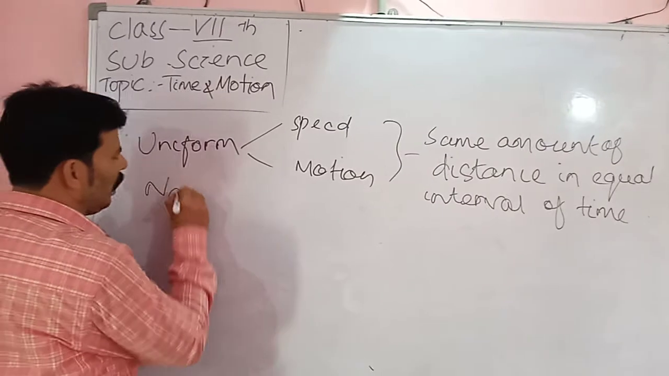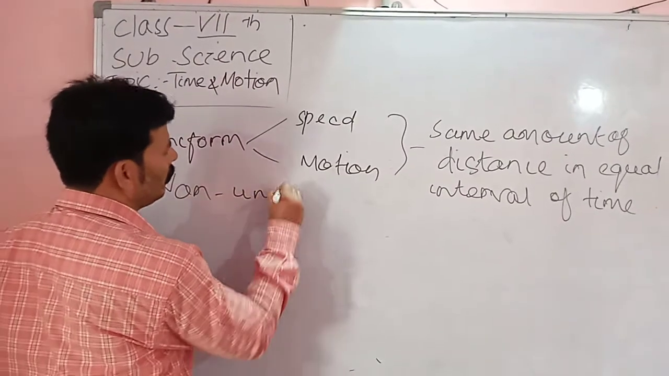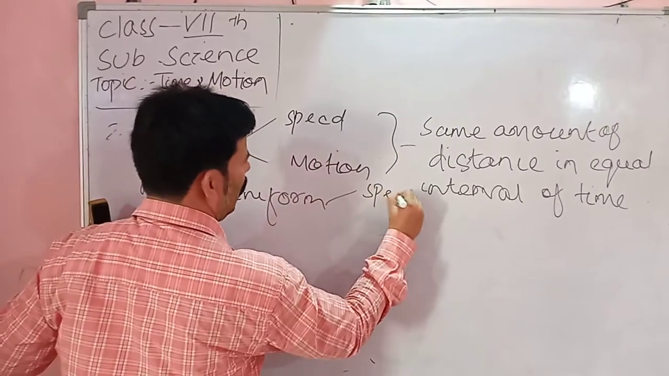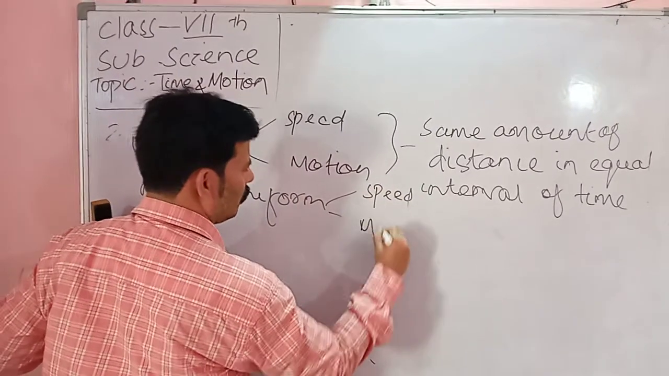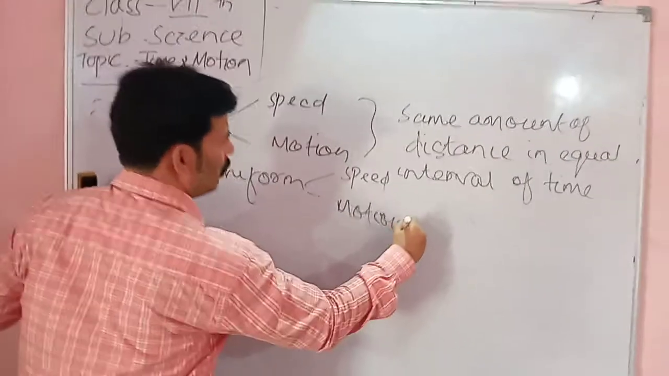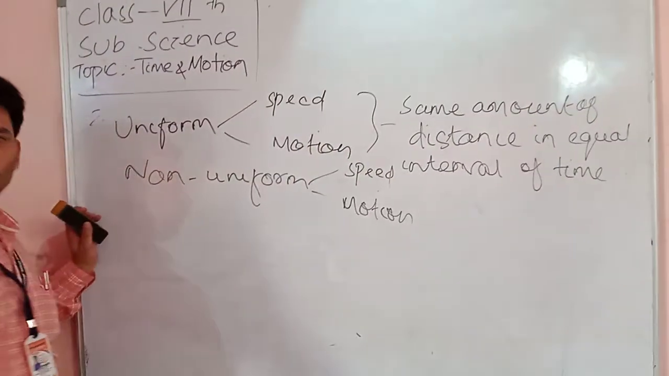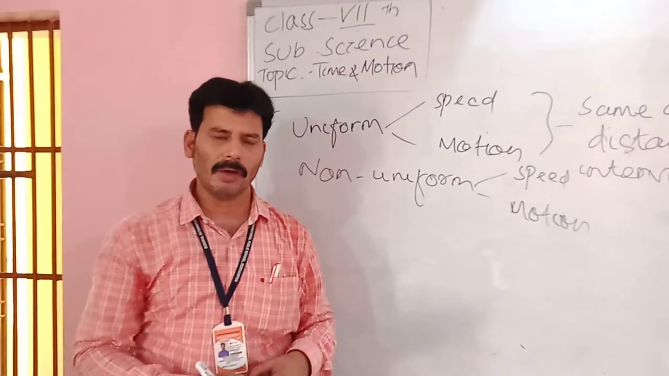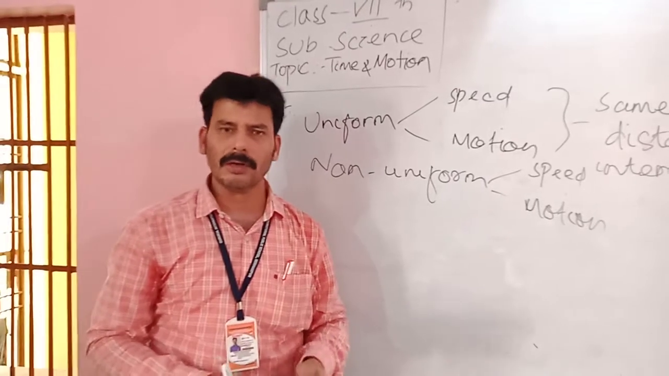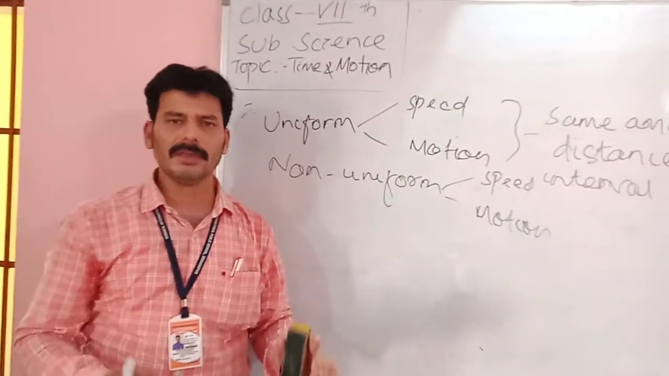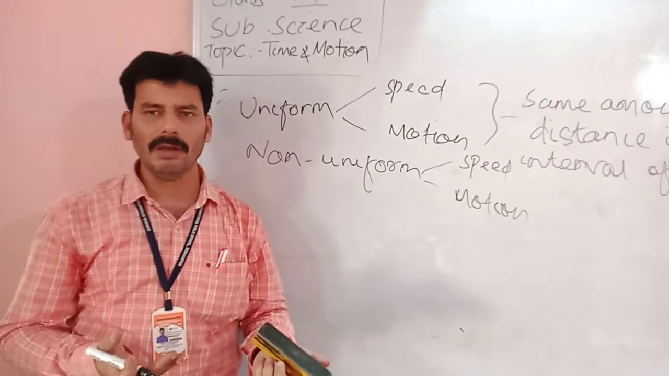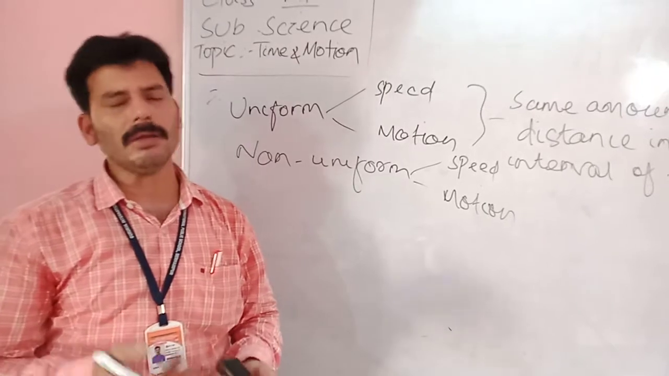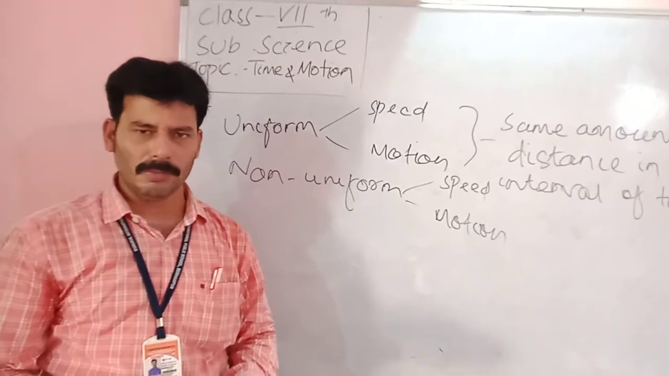That is also of two types: non-uniform speed and non-uniform motion. The opposite of uniform speed and motion is non-uniform speed, or non-uniform motion. If a particular object is not covering equal distance in equal intervals of time, then we say the object has a non-uniform speed, or the object is in non-uniform motion.